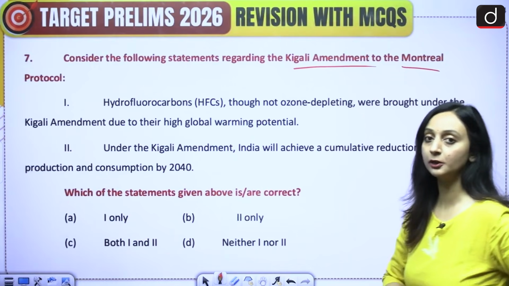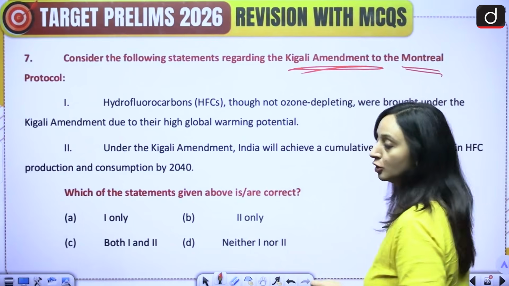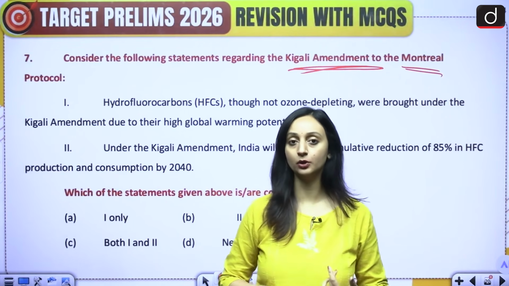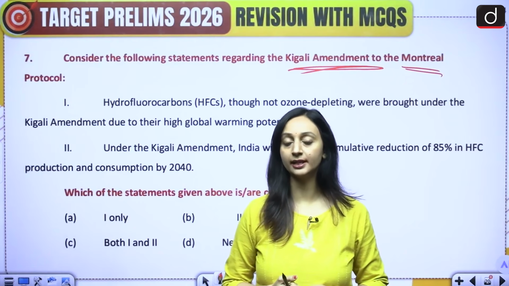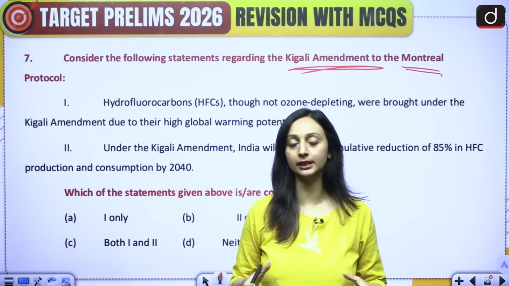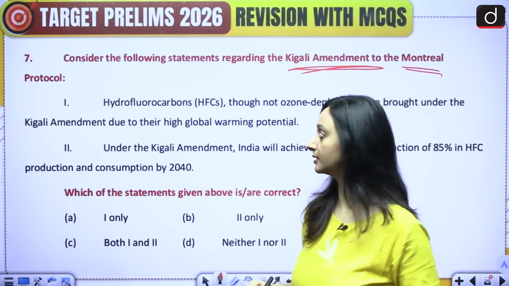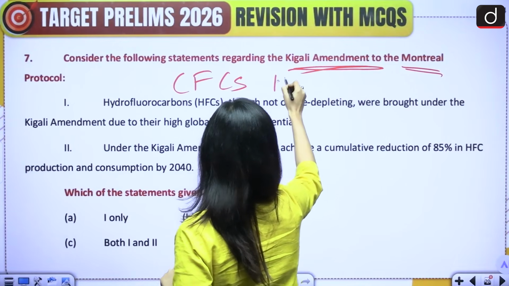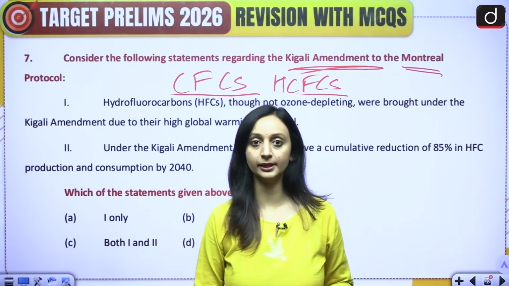All right, so here we are talking about the Montreal Protocol and the Kigali Amendment. The Montreal Protocol focuses on ozone depleting substances. It focused on the reduction of ozone depleting substances so that the harmful effects that we see on the ozone layer, the ozone hole depletion and expansion, can be reduced. So when we talk of ozone depleting substances, we talk of chlorofluorocarbons and hydrochlorofluorocarbons. These are the main ozone depleting substances.